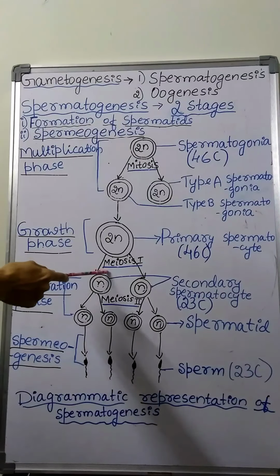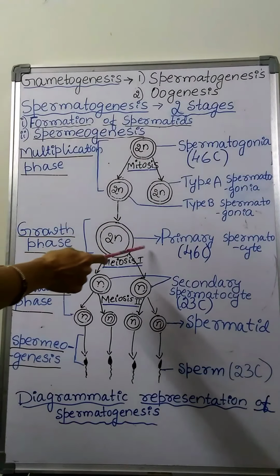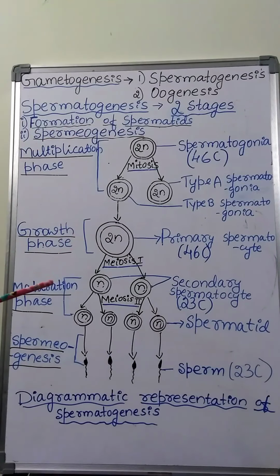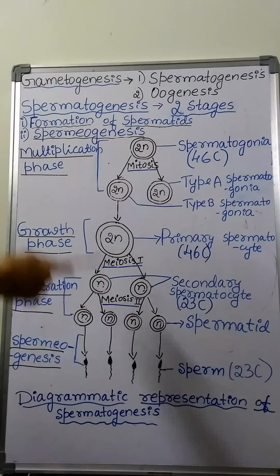Meiosis is also called reductional cell division, because only 50% of the chromosomes are transferred from parent cell to daughter cell. There are two stages in meiosis, meiosis first and meiosis second.